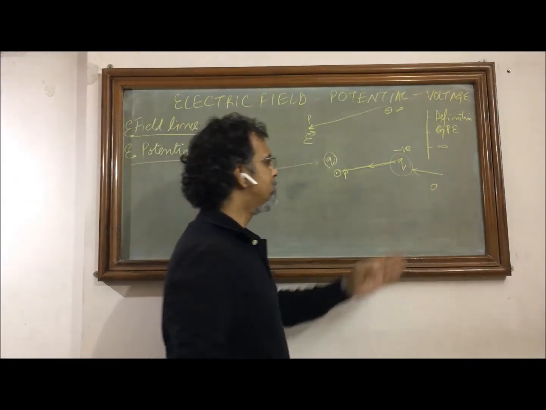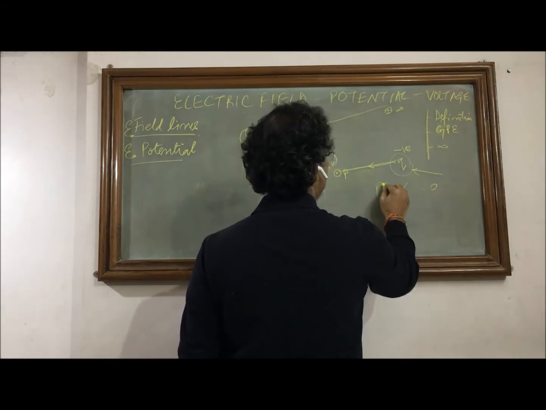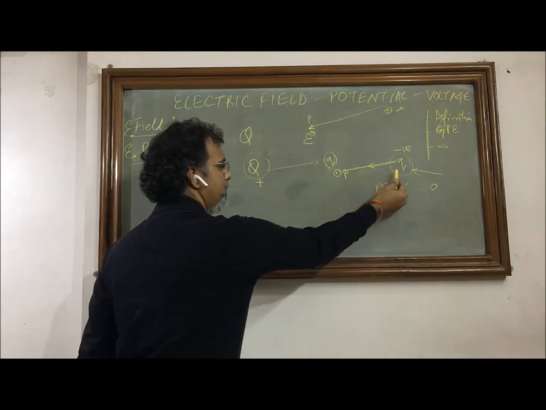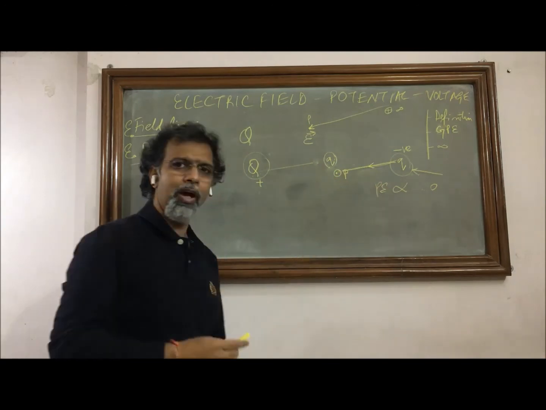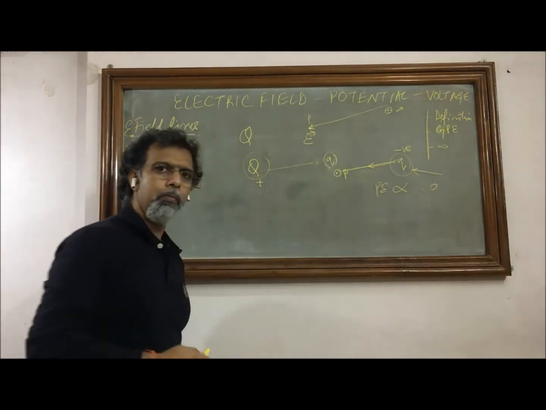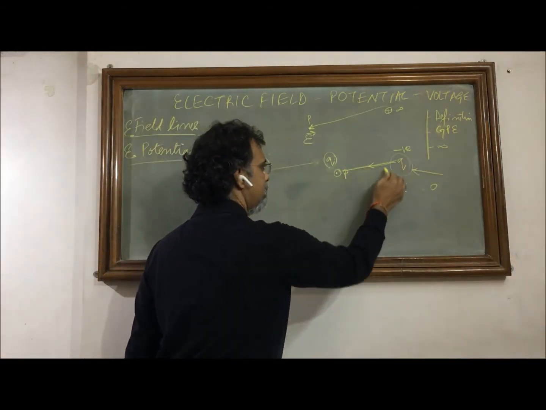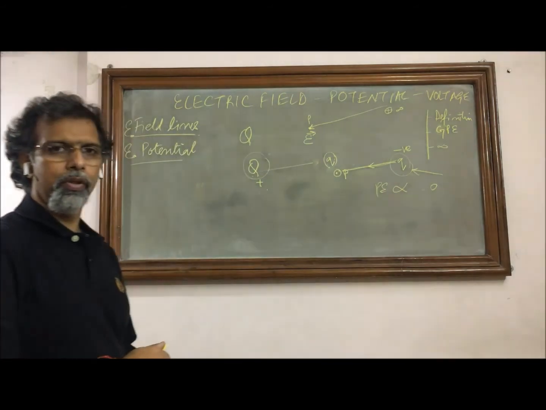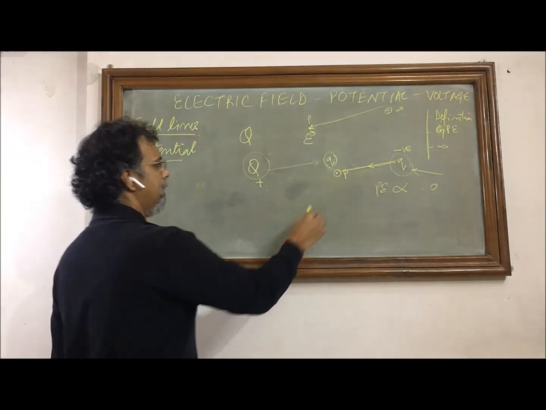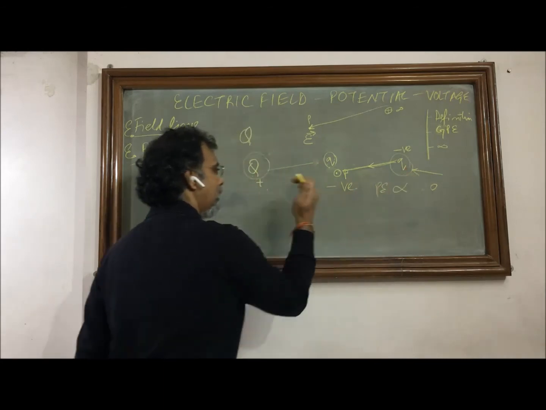So if we again assume that at infinity the potential energy was 0, and from infinity this charge has traversed some path and come closer to this positive source charge, the work done is drawn from the energy of this charge, and here the potential energy will become negative because from 0 the energy is drawn.